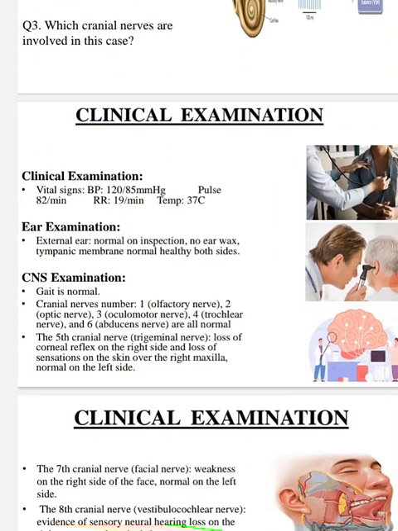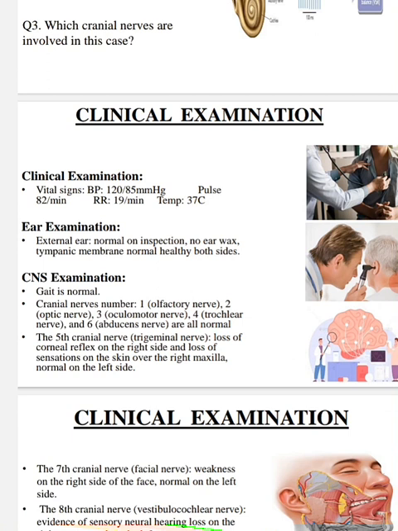Clinical examination reveals blood pressure is 120 by 85 millimeters of mercury, pulse is 82 per minute, respiratory rate is 19 per minute, temperature is 37 degrees centigrade. Ear examination: external ear normal on inspection, no ear bags, tympanic membrane is healthy on both sides. CNS examination: gait is normal.